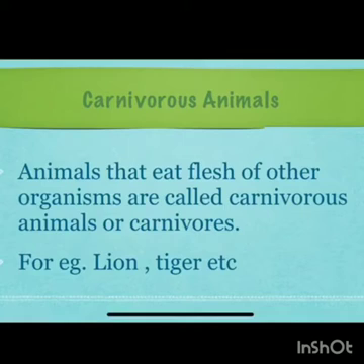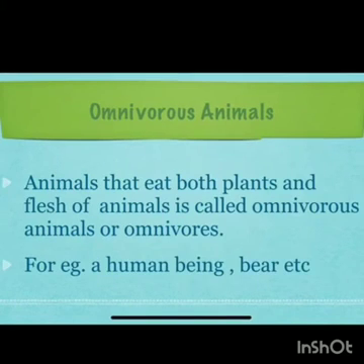Second, carnivorous animals. Animals that eat flesh of other organisms are called as carnivorous animals or carnivores. For example, lion, tiger, etc. Third is omnivorous animals. Animals that eat both plants and flesh of animals are called omnivorous animals or omnivores. For example, a human being, bear, etc.